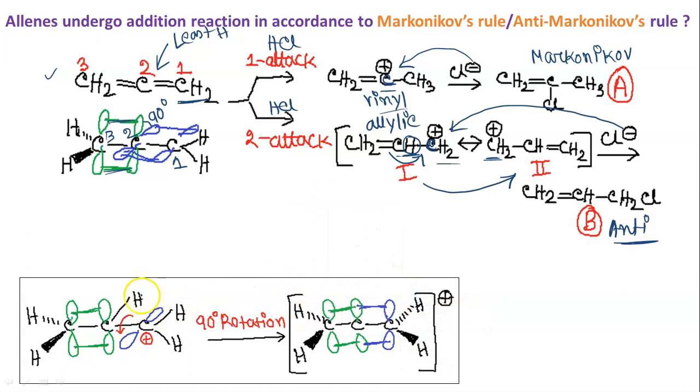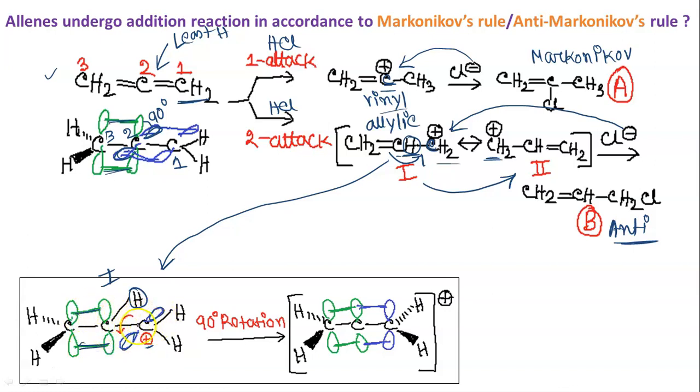90 degree rotation means here, after the addition of the first hydrogen, see, compare, this is structure 1. So this hydrogen is added from HCl. So this p orbital is now no longer present. But the p orbital at this carbon is vacant, and this is the carbocation actually, a vacant p orbital. So there is already resonance taking place between these two green orbitals.